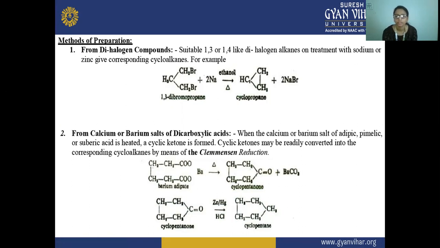As you can see in this example, this is 1,3-dibromopropane. Why is it 1,3-dibromo? Because the counting starts from here: 1, 2, 3. On the first position and the third position there is a bromo group, a halogen, which is why we have written 1,3-dibromopropane. Propane is for the 3 carbons present.